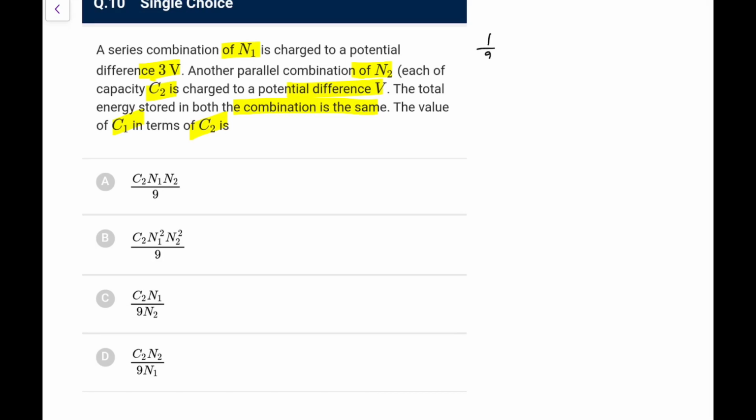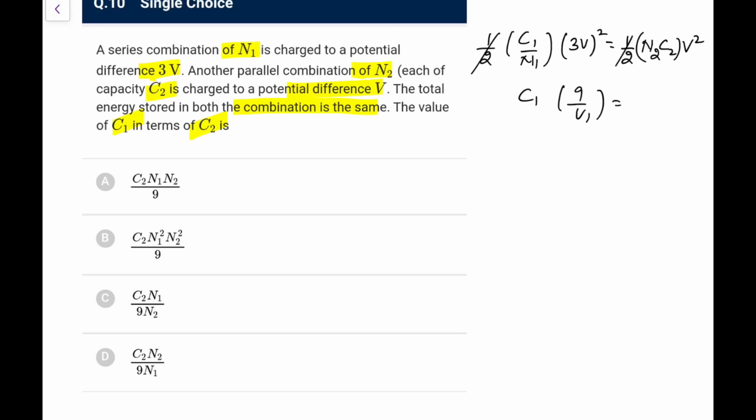So in the first one, because they are in series, I can write the energy stored as C1 upon N1 into (3V) whole square. Here it would be parallel, so half N2 into C2 into V square. So C1 into 9V square by N1 equals N2 into C2 V square. So C1 in terms of C2 I can write as N1 N2 upon 9 times C2. So it comes out as the first option which is given to us.